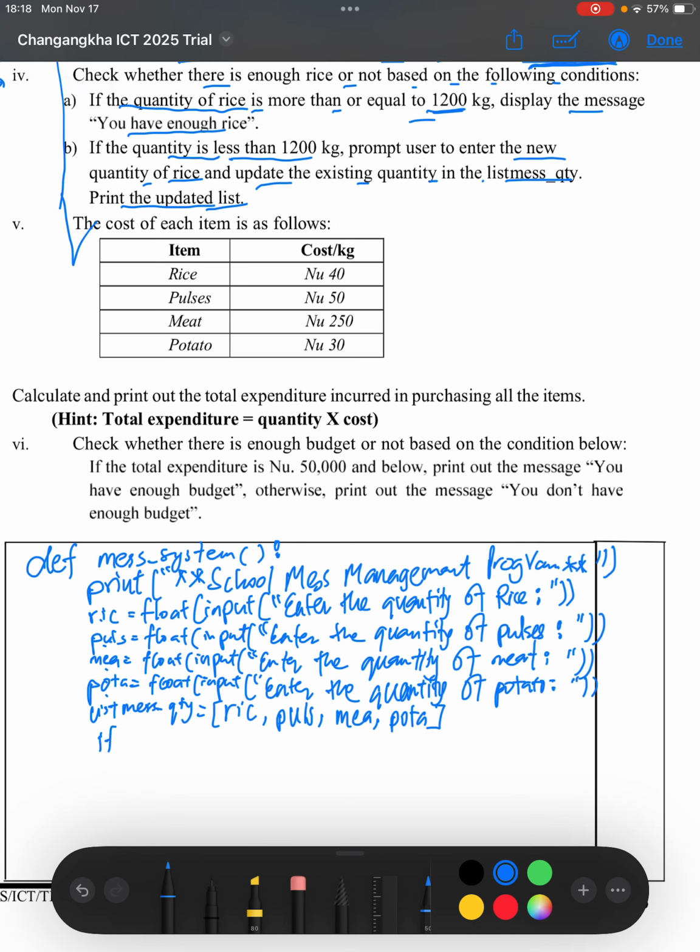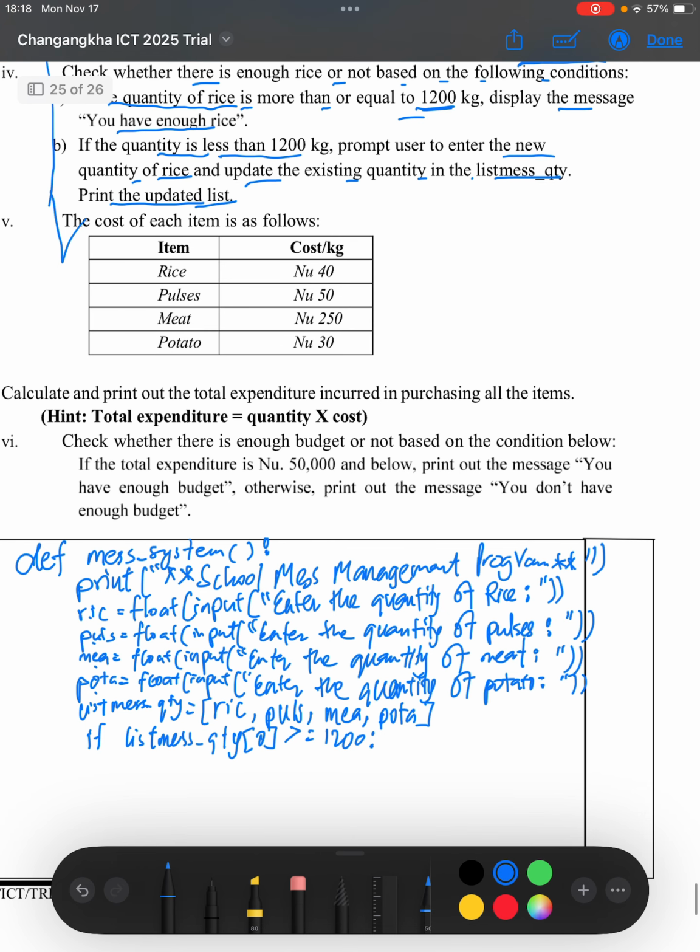For that we have to say if list mess quantity, and since rice is at index 0, the index starts with 0, 1, 2 and so on, we'll mention the list, list mess quantity, and the index 0. If this is greater than or equal to 1200, we'll have to print: you have enough rice.